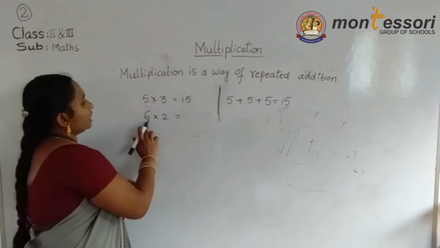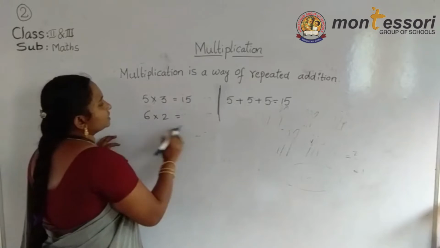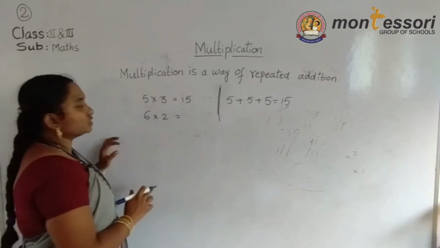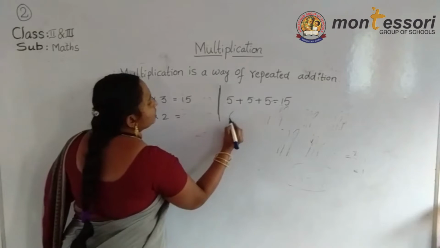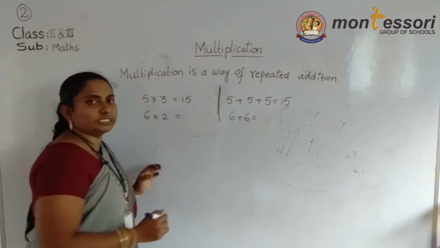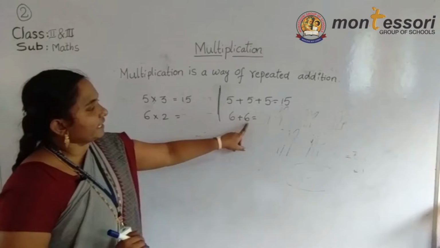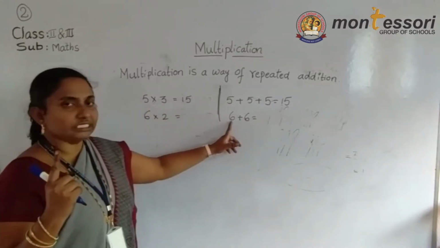Okay, understood? Now here 6 into 2. 6 into 2 means we are writing 6 2 times. Here for example 6 plus 6. First 6 is already there and again here 6. Now I will take 6 on my fingers.